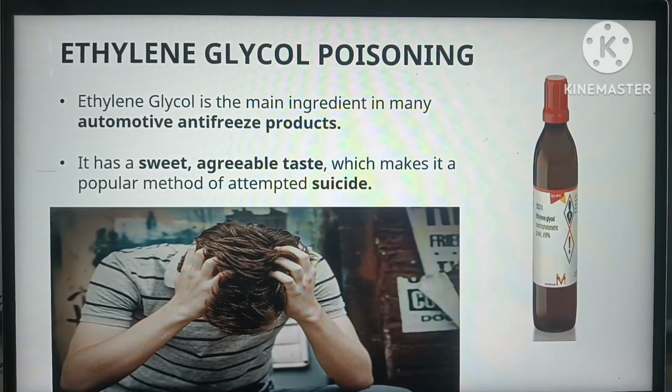This is another discussion in our toxicology part, a very interesting one: ethylene glycol poisoning. Ethylene glycol is a main ingredient in many automotive antifreeze products. It has a sweet, agreeable taste, which makes it a popular method of attempted suicide.